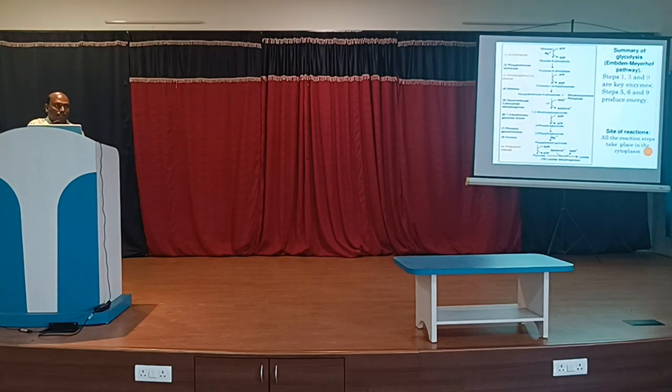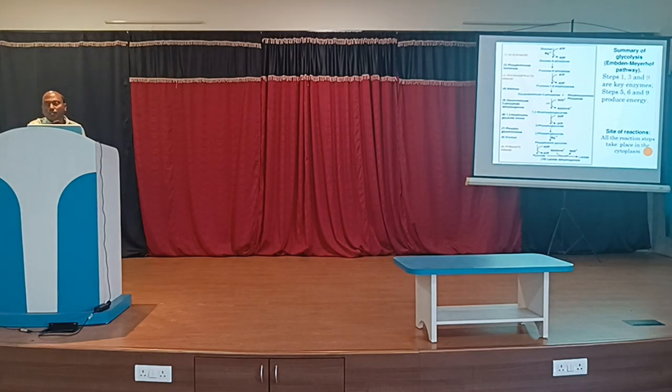Now the third stage: fructose 6-phosphate again goes through phosphorylation and is converted into fructose 1,6-bisphosphate. Over here also phosphorylation takes place. Means again there is utilization of one ATP, and one ATP is converted into one ADP. Again that one is called an energy utilization phase.